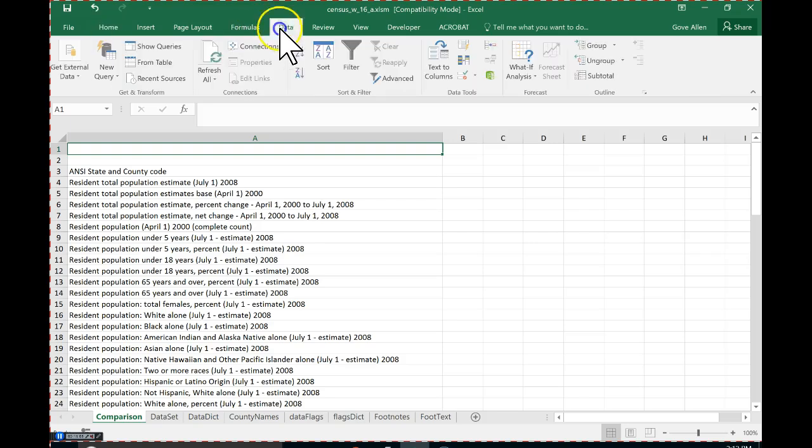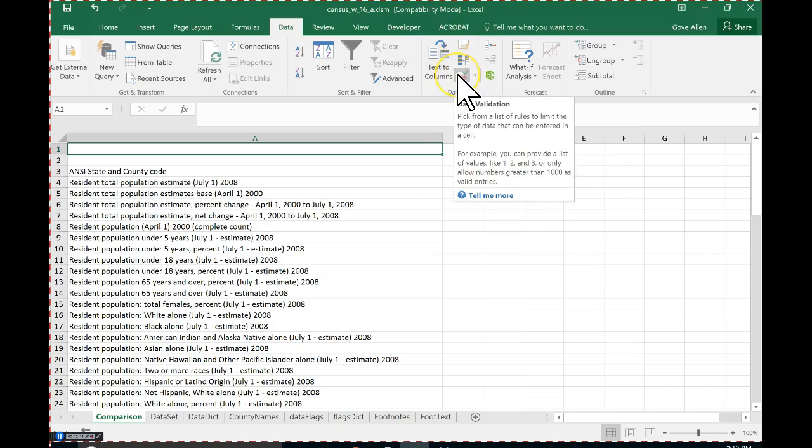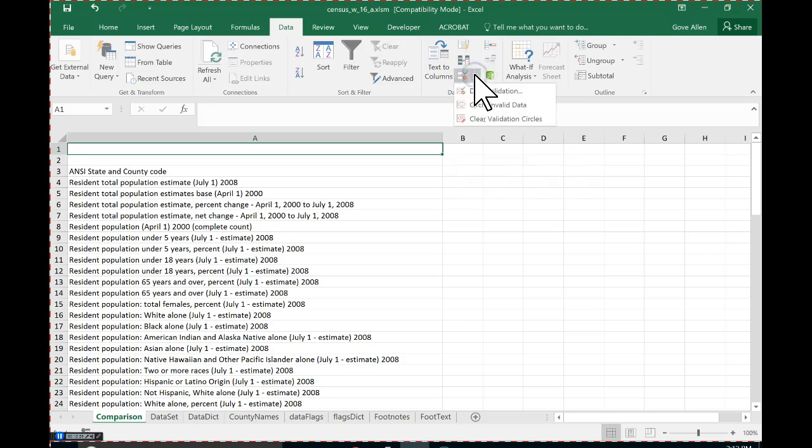So data validation is here on the data tab, and somewhere around here there's something called validation. Isn't it over here somewhere? I don't remember where it is. It's like my screen is too small. Oh, data validation. How come my screen doesn't look normal? It's just because my resolution is too low or something. Whew, data validation. I've done data validation 1 or 2 times. I can't remember how to do it. So I guess I'll select that.